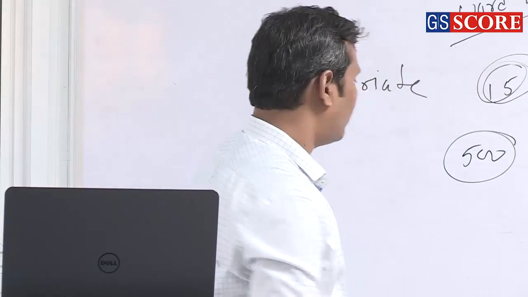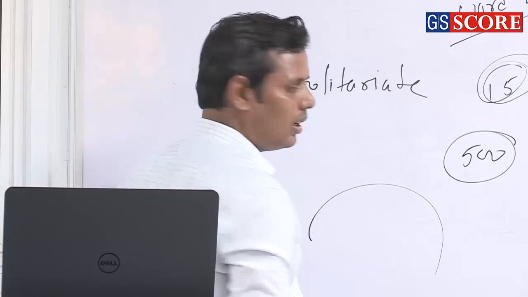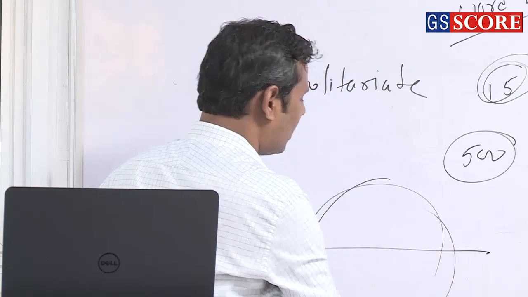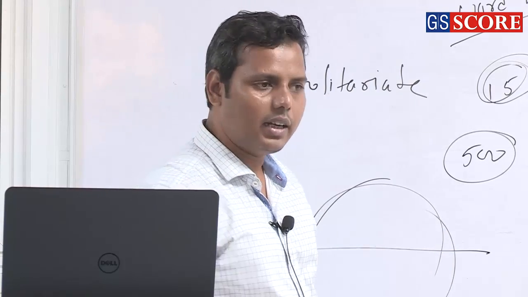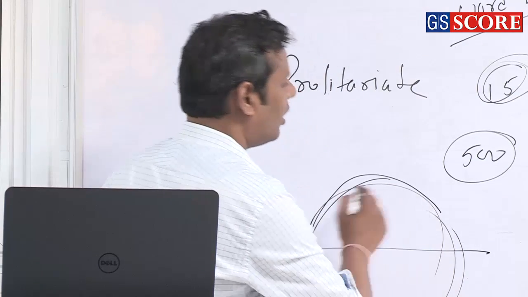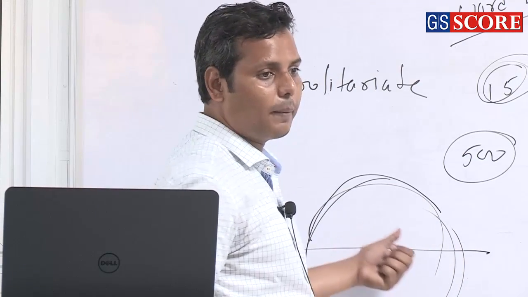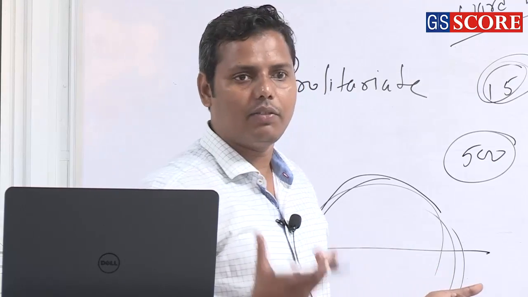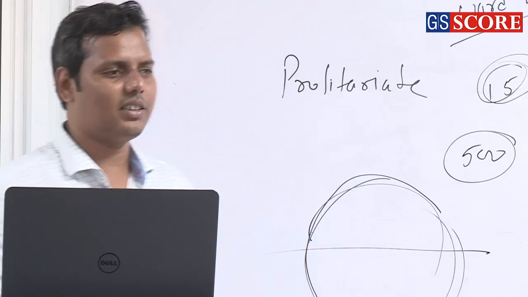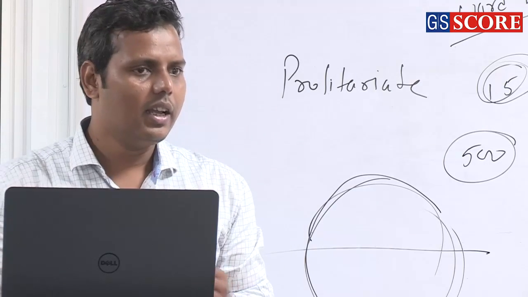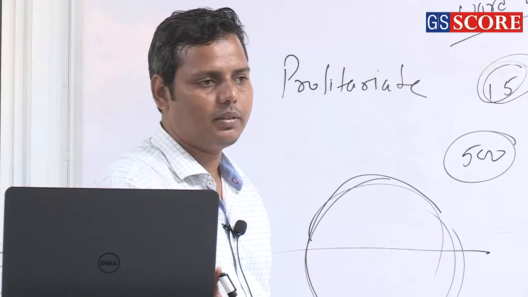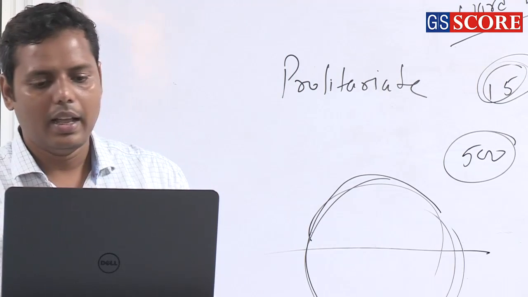Or suppose they are asking about stupas, what kind of constructions are there, or what kind of ideological concepts are there for the stupas, then it is important, like in what way these people are trying to indicate the cosmic order, the main philosophical concern of the stupa. There you can draw such lines, otherwise it's not important. Try to avoid such things, except where you can easily make the examiner understand something.